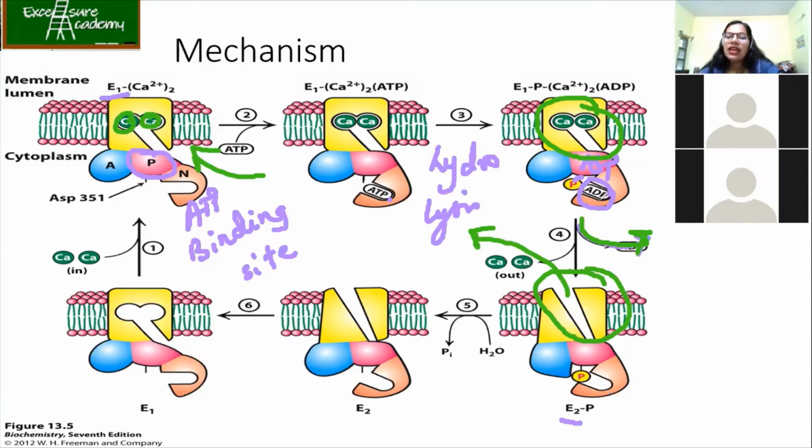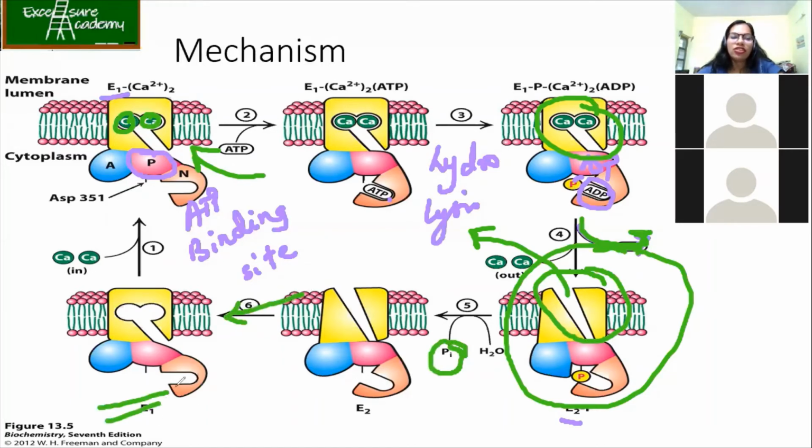Okay. Now, the entire enzyme complex needs to be activated back, that is, it has to be brought back to its original form. So how will that happen? Again it will undergo hydrolysis where the phosphate group will be removed and the enzyme will come back to its normal position. Now, here it is called E2. Why? Because here you can see that this was closed and it is open. It was closed here and it is open. So these are the two conformations which the ATPase undergoes.